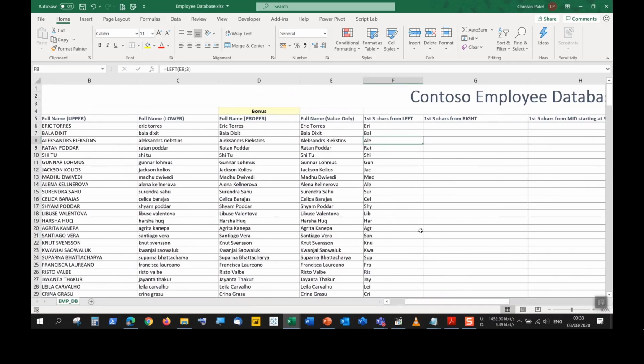So right now it may seem like this is pointless. Why would I want to do this? Well, we are extracting different characters, and eventually at some point we may want to join it to something else. So I've seen certain email addresses that have the first three characters and then the last three characters and then a number. So after the extraction is done, then we join the results together to create something new. We may want to create a product number like that. We may want to create an SKU like that, a reference number like that, an employee ID like that.